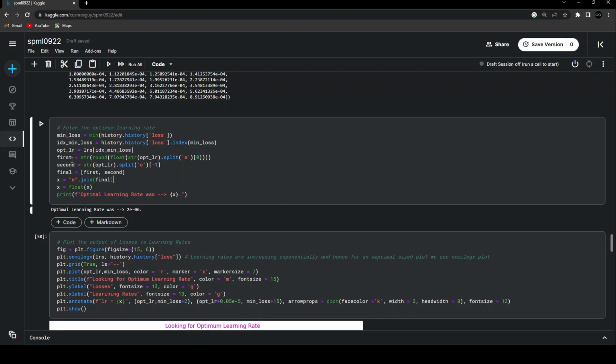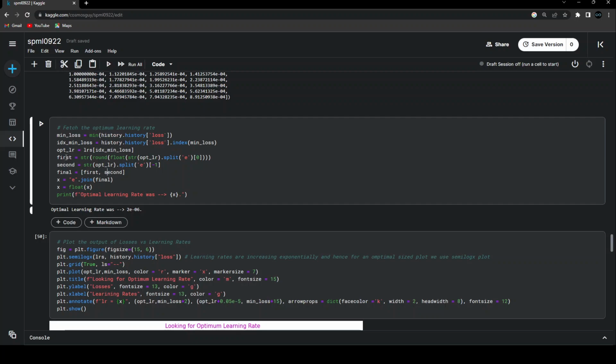So the first variable has the value of the initial part before E, but in a rounded off fashion now. The second variable contains the value after E, and then I'm creating a list in order to join that list together with the help of E. So this first value is nothing but 2, the second value is minus 0.6, and I'm joining them together with the help of E. In order to join these, the values that I'm writing over here must be in the format of strings. And that's the reason why I converted my first and second variables into strings.